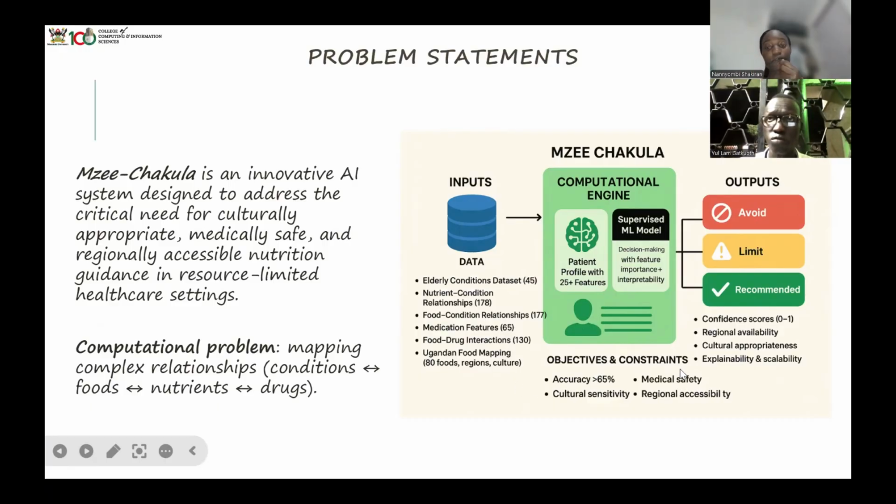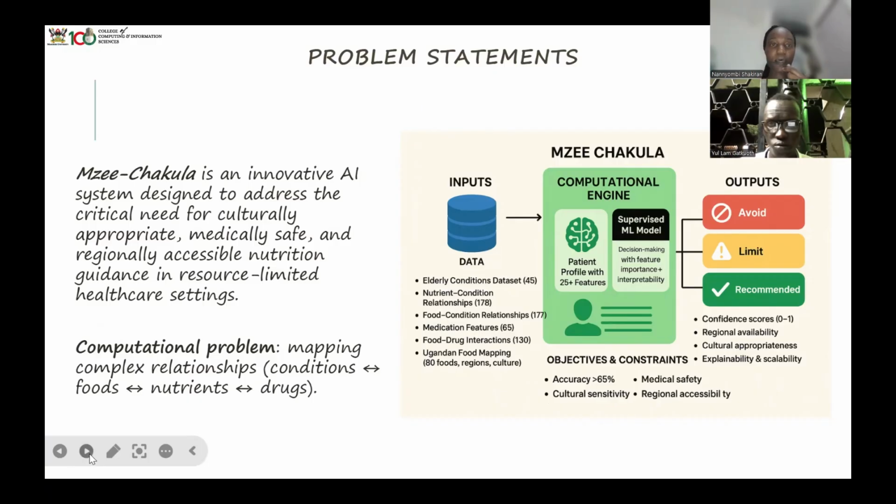Then our objectives and constraints of our training, we have our accuracy was 65, which is quite low. As I explained, we had an issue with data collection that we are still trying to solve, but we are to deliver better in our second presentation. Then we have culture sensitivity, that is, like I said, staple foods, regional, medical safety, like how we are considering drug to food interaction. Then regional accessibility, that means central. Going to move on to the next slide.